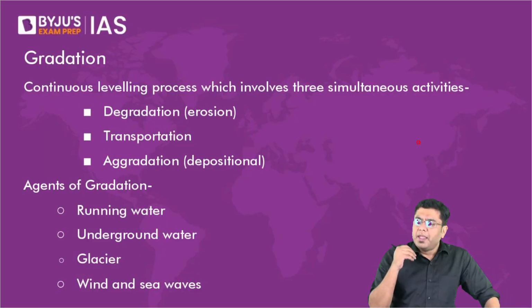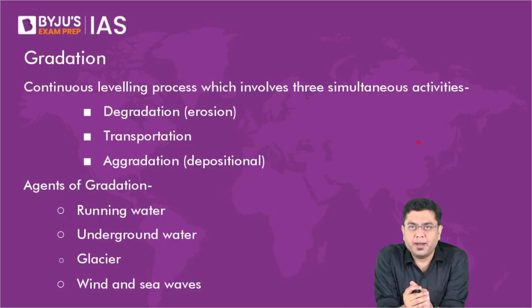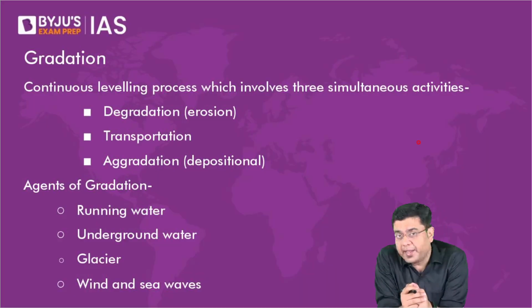Now, what is the controlling factor or contributing factor behind erosion, deposition, and transportation? It is the agent of nature. These agents of nature, depending upon their speed, have their own carrying capacity.